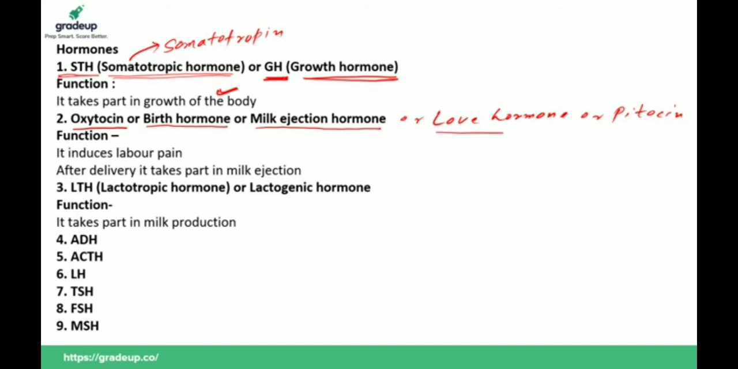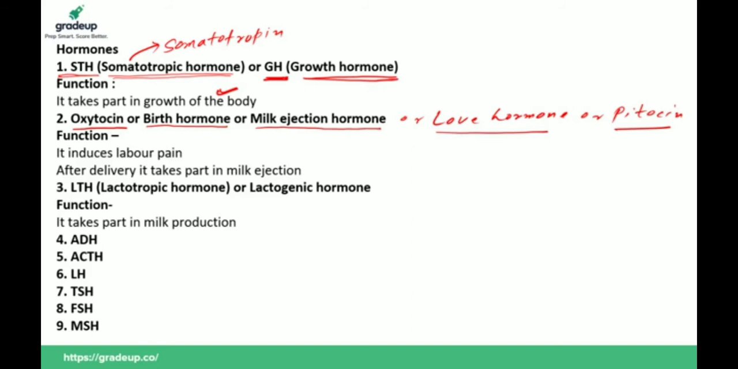Okay, pitocin. Suppose the question is: which of the following hormones is also known as birth hormone or milk ejection hormone, pitocin? Your answer should be oxytocin. So we will discuss one by one. Why is it called birth hormone? Why is oxytocin known as birth hormone, guys?